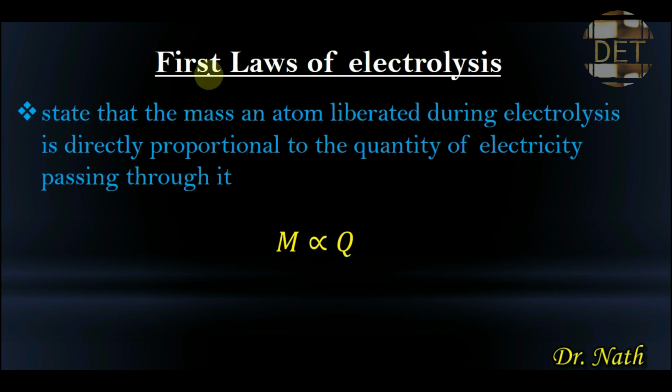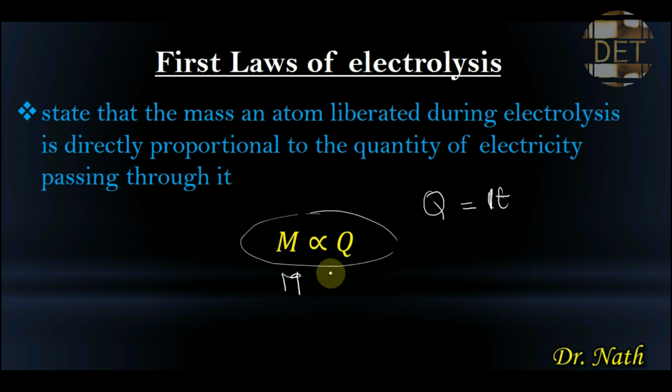So Michael Faraday's first law of electrolysis states that the mass of the atom liberated during electrolysis is directly proportional to the quantity of electricity passing through it. The mathematical representation is that M is directly proportional to the quantity of electricity, and the quantity of electricity is equal to IT. So we can also say that M is directly proportional to IT, which is equivalent to Q. To remove this sign of proportionality, we bring in a constant.